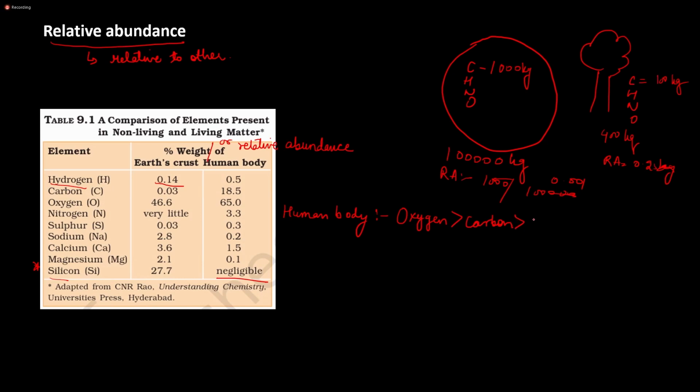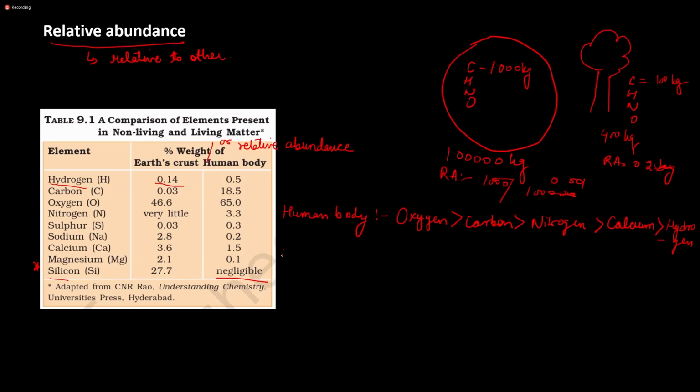After this, what can we see? We can see nitrogen. And after nitrogen, we have calcium, which has 1.5. And after calcium, we have hydrogen. So this is the order of relative abundance of the elements in the human body.